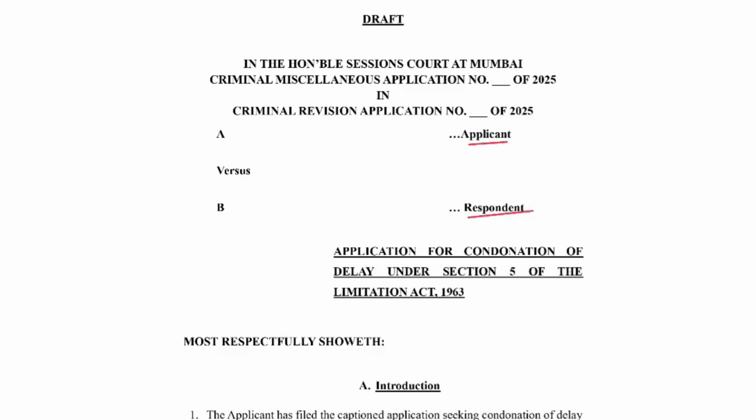We mention that this is an application for condonation of delay under Section 5 of the Limitation Act 1963. We have just seen Section 5, which talks about the power of the court to condone the delay if the appeal or application is filed after the prescribed time period. Most respectfully, Shovit.